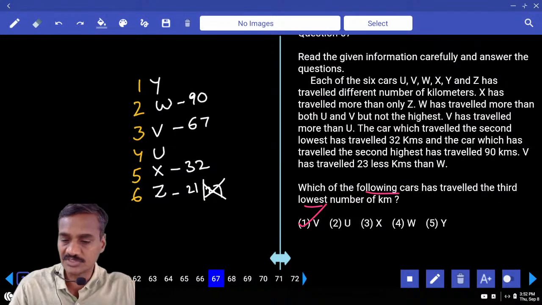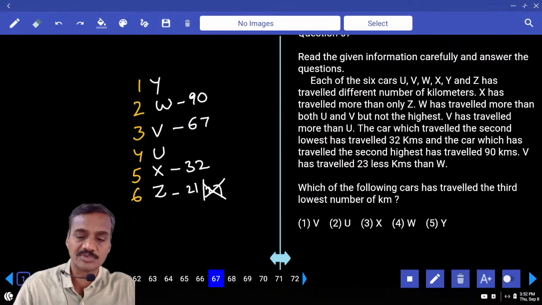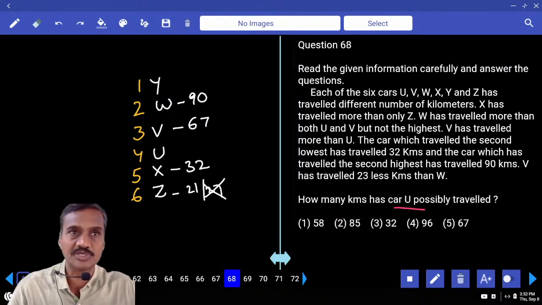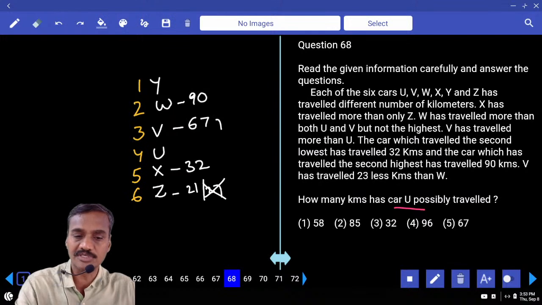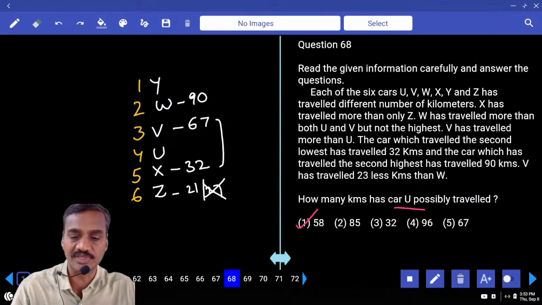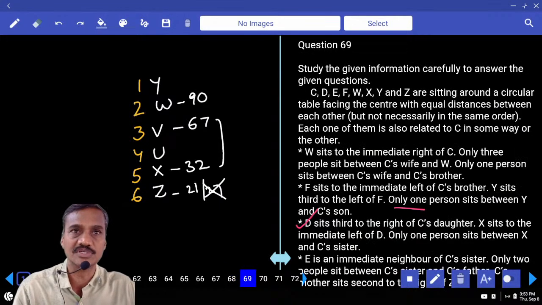The next one, 7. Which of the following cars has traveled the third lowest number of kilometers? Third lowest number of kilometers, choice 2. And 60. How many kilometers has car U possibly traveled? Now car U has possibly traveled in between 32 and 67, so 58. That is choice 1, 68.